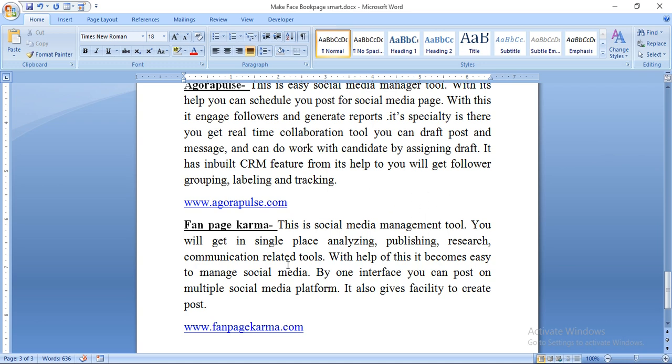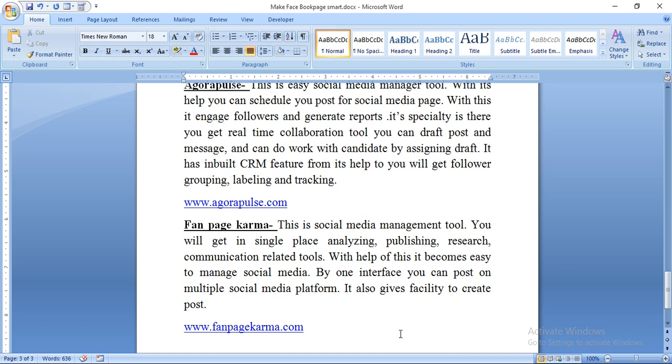Fanpage Karma. This is a social media management tool where you will get, in a single place, analyzing, publishing, research, communication and related tools. With the help of this, it becomes easy to manage social media. By one interface, you can post on multiple social media platforms.